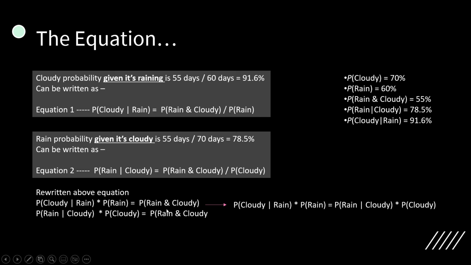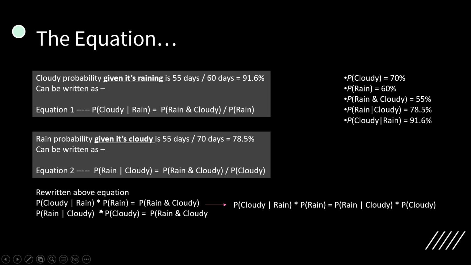From both of these equations, since both right hand sides are the same, their left hand sides will also be the same. In the sense, if I have an equation as 1 equal to 2 and then 2 equal to 3, since the first is equal to the second and the second is equal to the third, it means the first is actually equal to the third. So this is what I did.